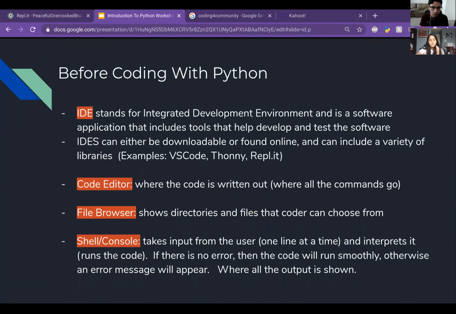And they can be used for machine learning and data science, and anytime you create a Python project, you can add something to it with libraries. Next, we have code editor, where the code is written out, where all the commands go. File browser shows the directories and files that a coder can choose from, and the shell/console takes input from the user one line at a time and interprets it, which basically runs the code. And we'll have a picture of that in the next slide.